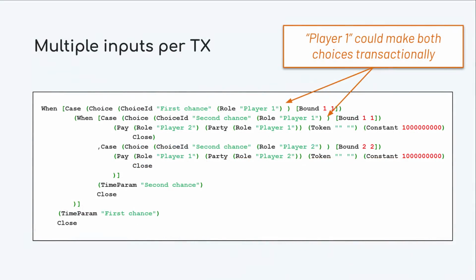A more esoteric example is about inputs being able to be in the same transaction. In this contract, we first allow player 1 to make the first chance choice, and then we allow either the player 1 or the player 2 to do the choice second chance. And it would seem that both player 1 and player 2 have equal choice of getting the second chance choice. But actually, because Marlowe allows several inputs per transaction, it would be possible for player 1 to send both first chance and second chance in the same transaction, thus making it impossible for player 2 to make the choice second chance at all. So this is another example of why we need to think about contracts like if we were adversaries.